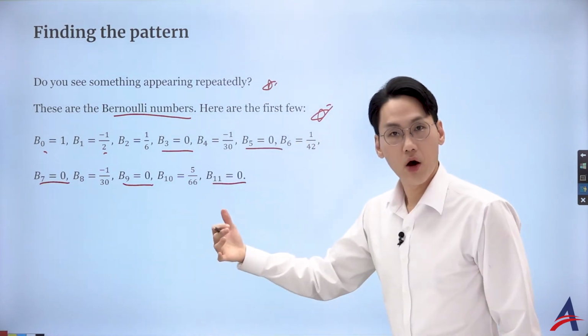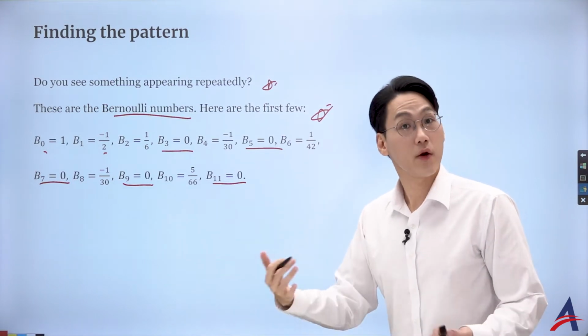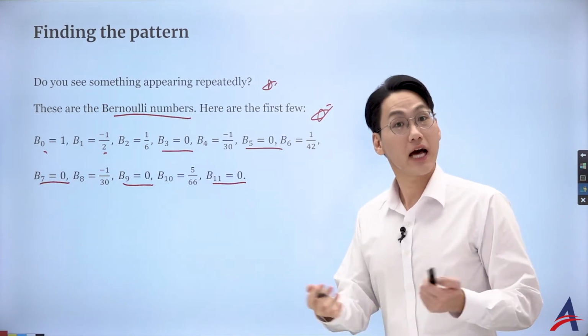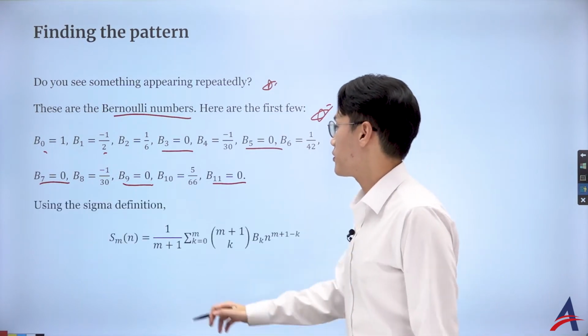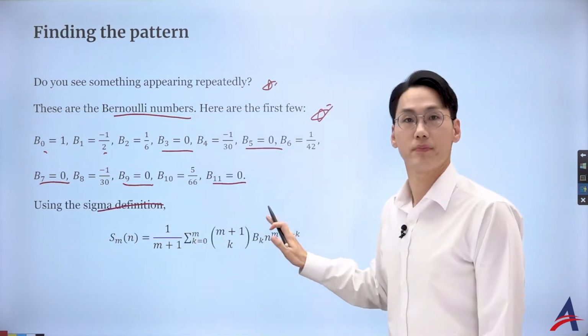But would it be giving all the odd terms being 0? I don't know. That could be a very good IA topic, right? But anyway, if I use sigma notation, this is how we're going to represent the power sum.